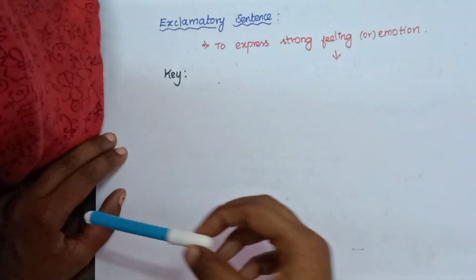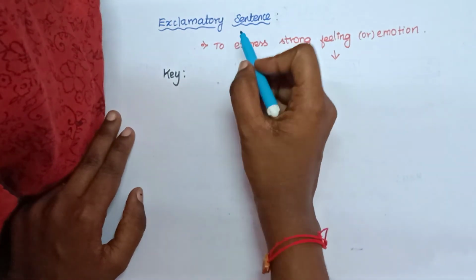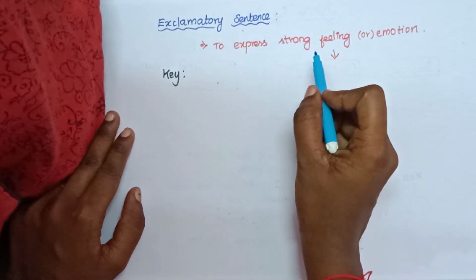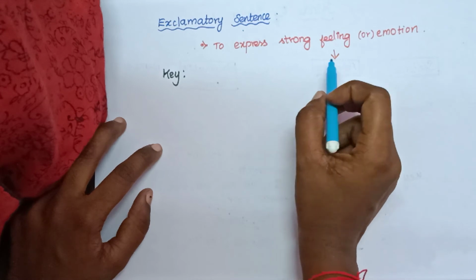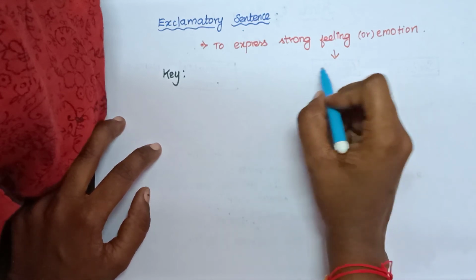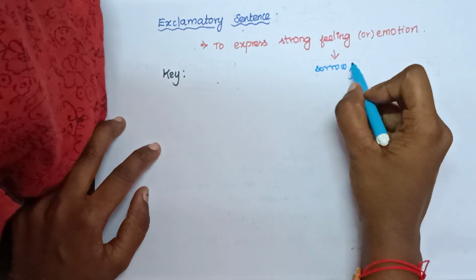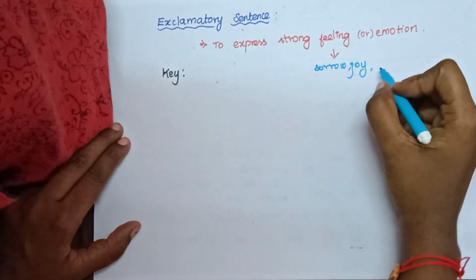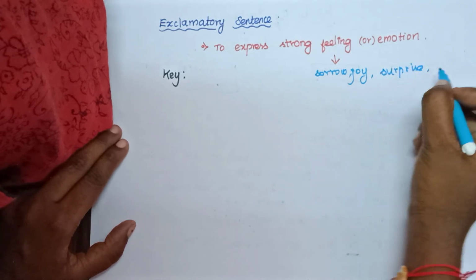The next sentence we are going to see is exclamatory sentence. The exclamatory sentence is used to express strong feelings or emotion. We can say what is strong feeling or emotion. We can say sorrow, joy, and surprise, wonder.